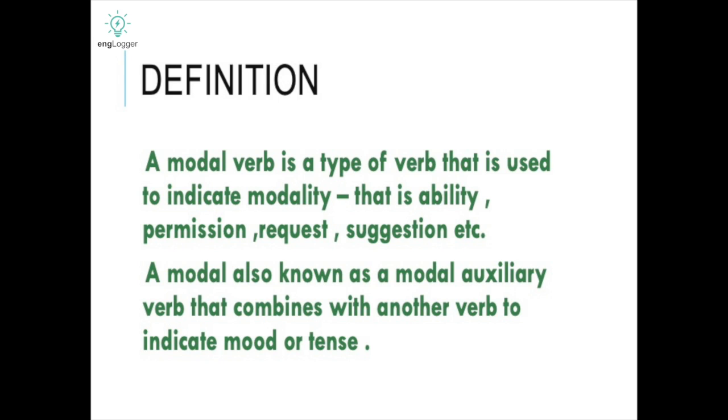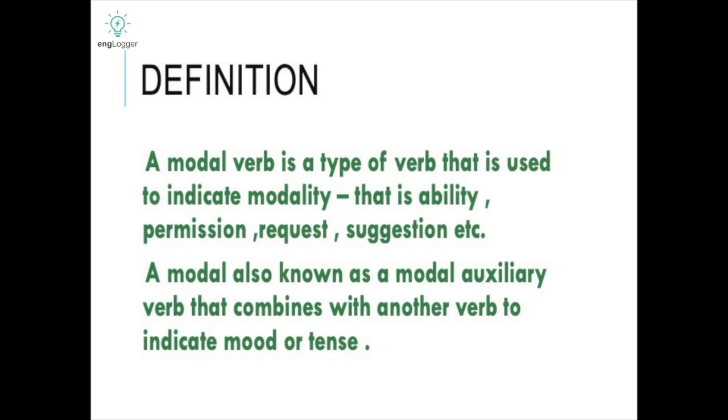A modal is also known as a modal auxiliary verb that combines with another verb to indicate your mood or tense. For example, I can drink. Here can is the modal and drink is also a verb, right? So both are verbs. Can is the helping verb and drink is the main verb.